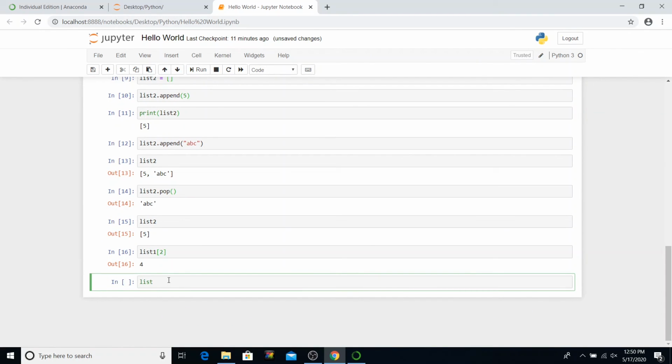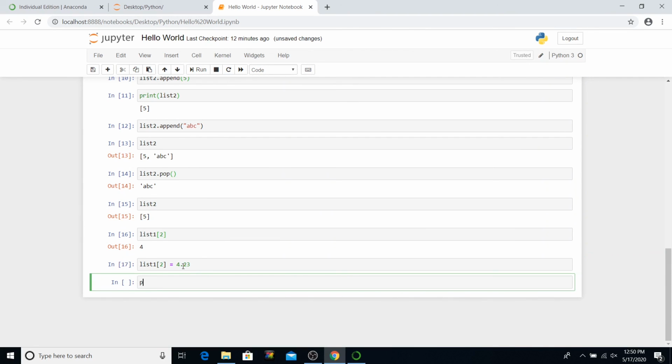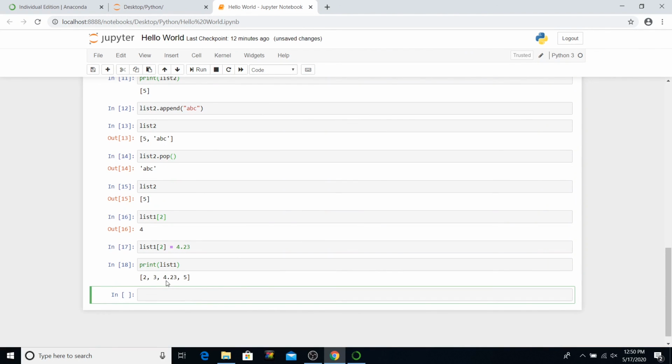I can also change the value, assign a different value to it. Say list1 index 2 equals 4.23, not a string, 4.23. It does. And when I say print list1, 4 is changed to 4.23. This is how you can simply use list. So list is a very useful data structure in Python, and we will cover more operations and uses of list in a separate video.